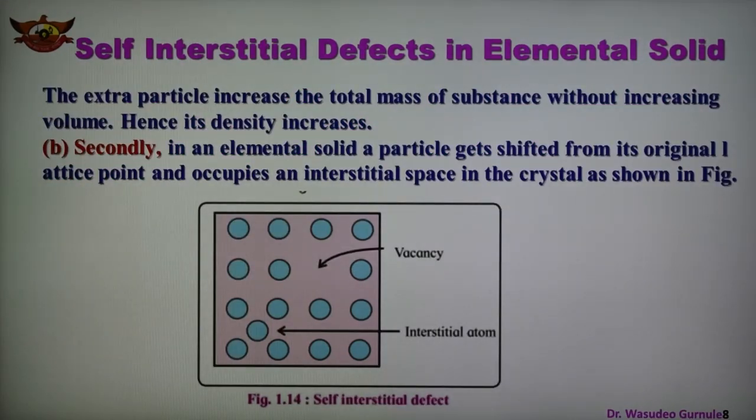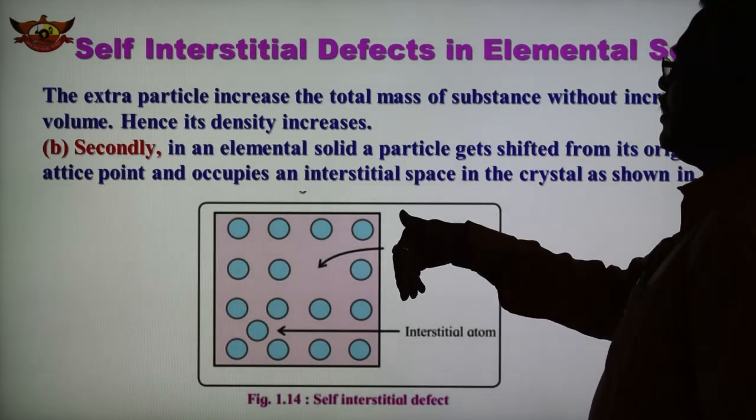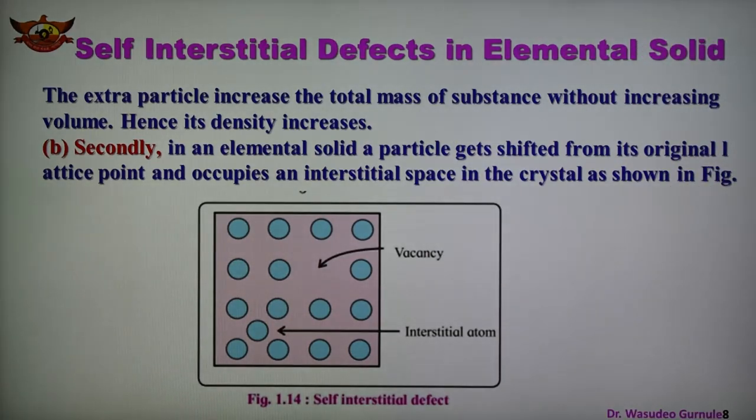This extra particle increases the total mass of the substance without increasing the volume, and therefore density increases. Because it is extra, therefore density increases. Extra points are there in the regular arrangement. Second way: here is shown an elemental solid. In case of an elemental solid, a particle gets shifted from its original lattice point and occupies interstitial space in the crystal, which is also shown here.